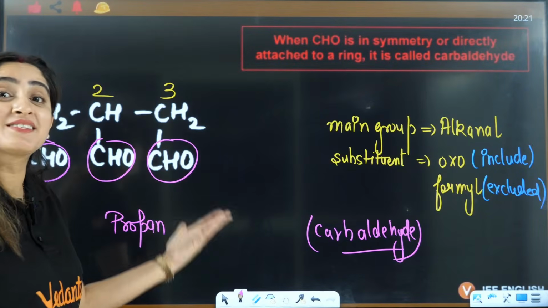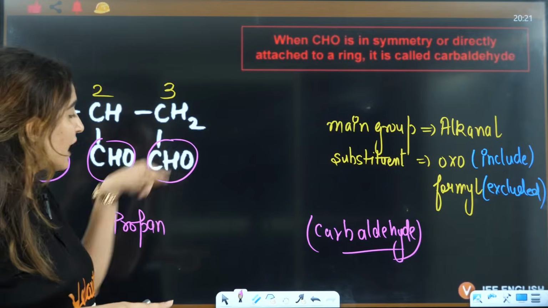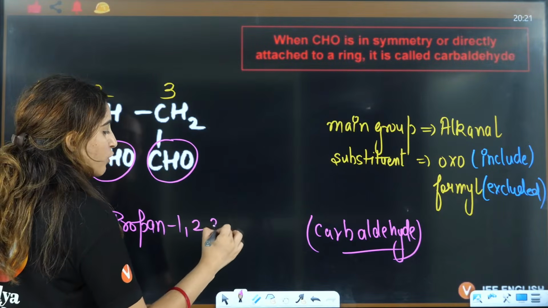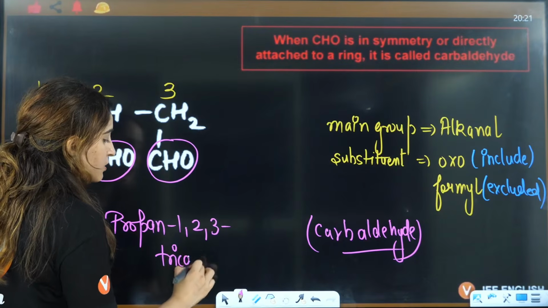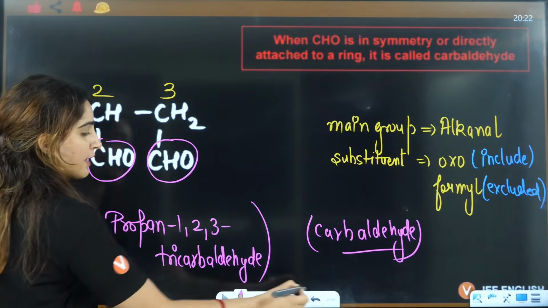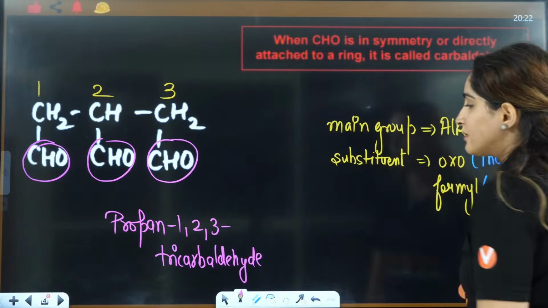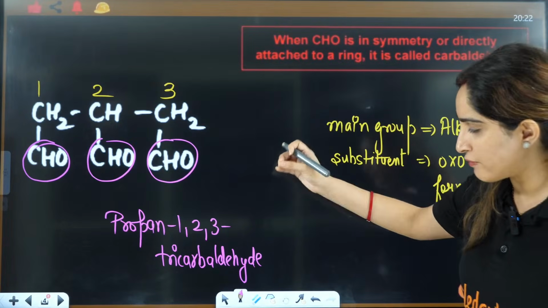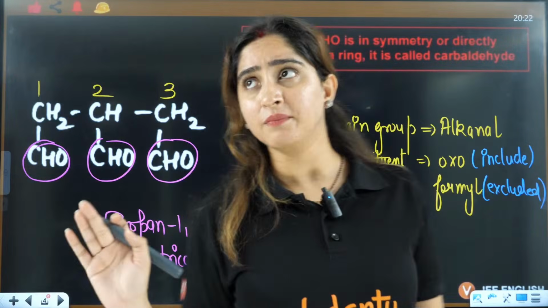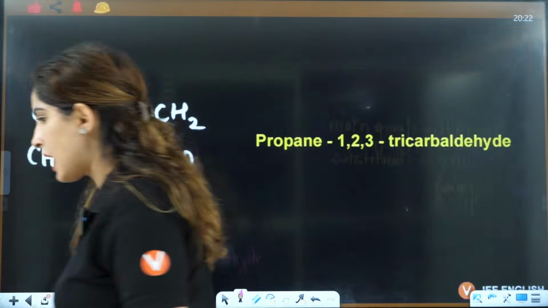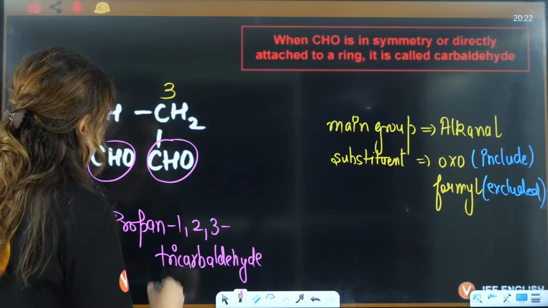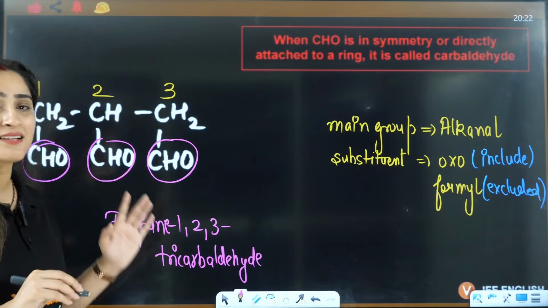When the functional group itself is not included in the parent chain, that's why you use this particular name, right? So it is propane, right? Then it is 1, 2, and on the third position you have tricarbaldehyde. And this is the final name that you have, right? So propane-1,2,3-tricarbaldehyde. Is that clear? Yes, everybody? Is that clear to you? Right? Okay. Now, have I written E here? It should be E. Now ma'am, why have you not cancelled E here?